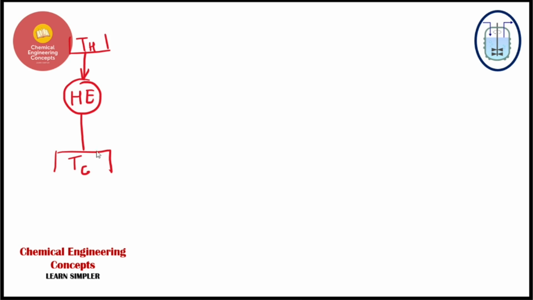Or I should write it in the manner that we did. TL means, L means low, H means high, right? And it will give up some net work done. Some net work must be done by this heat engine, right? Here I am having QH and here I will be having QL, right? So this is how we move in the case of the reversible heat engine. So the efficiency of the reversible heat engine will be what? When it comes to reversible, or the Carnot type of engines or Carnot type of work, that will be written in terms of temperature.